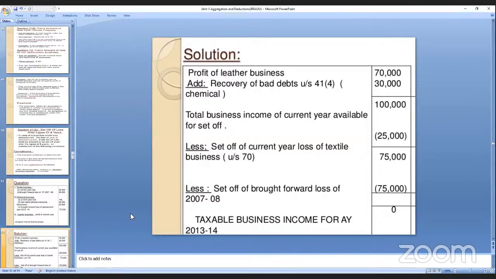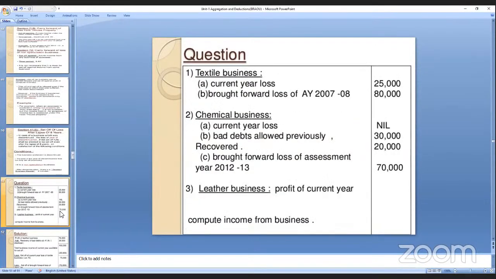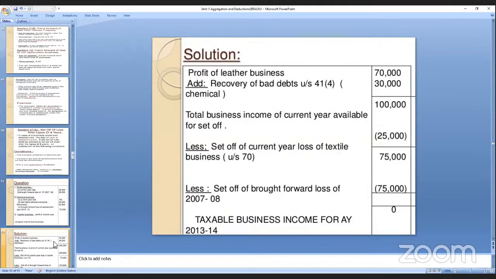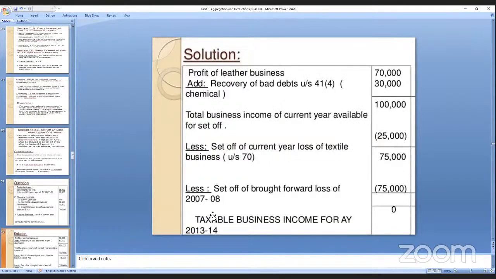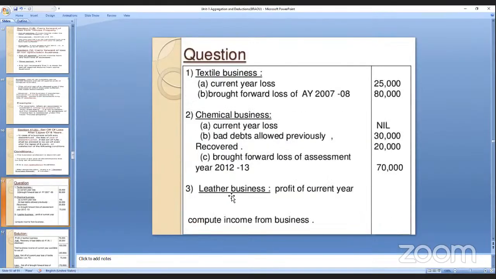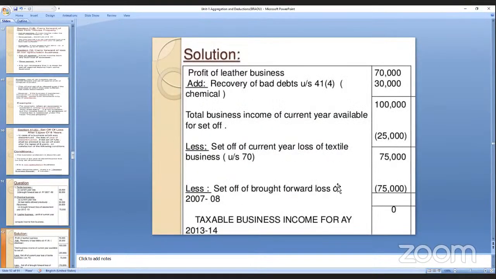And the next one is set off of the current textile loss, that is 25,000. And here, set off means here we got the loss, and how much do you have to remove? Still 35,000. So he got the 75,000.